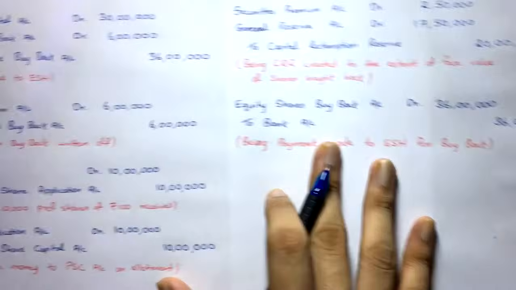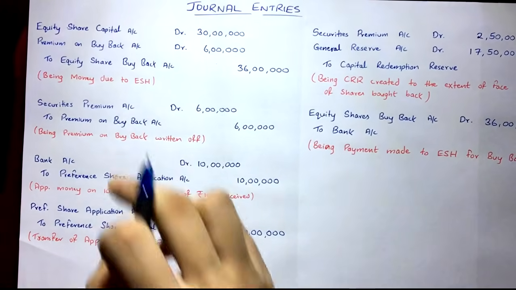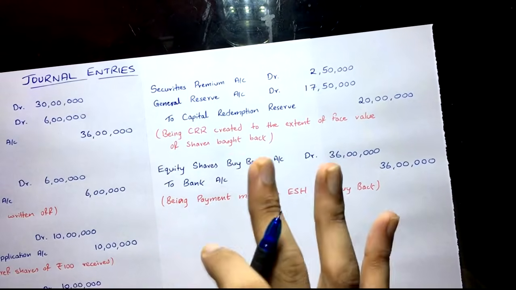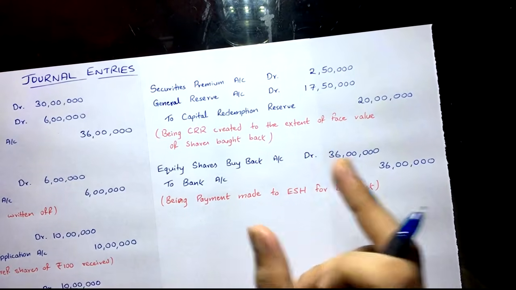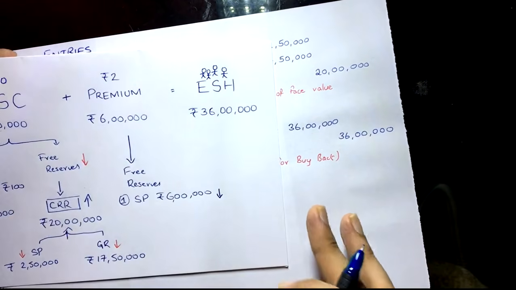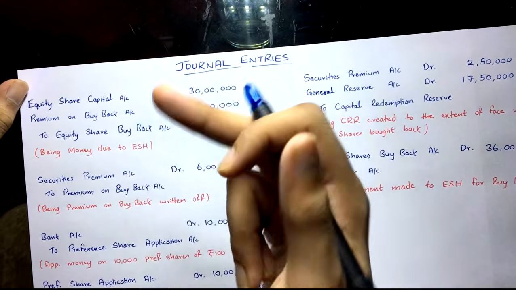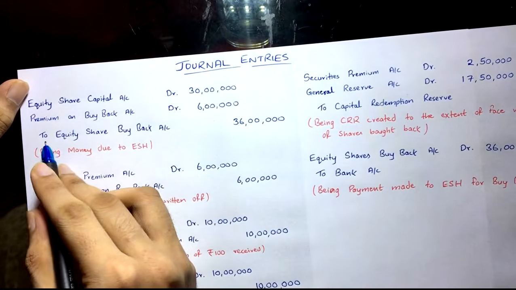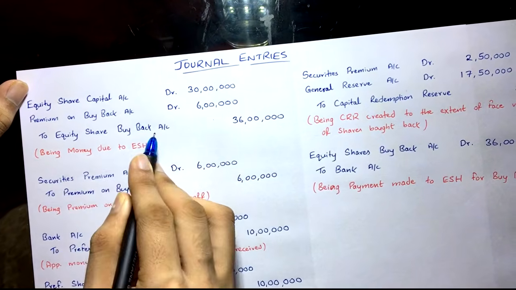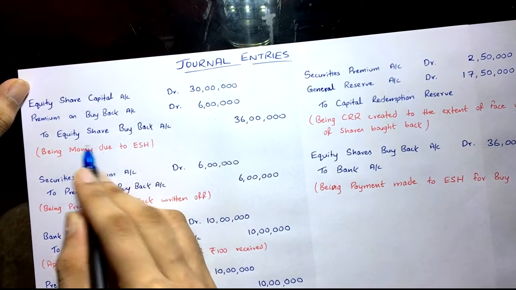So everything is done, the due entry is done. Then you have the return of the loss, this premium loss, then the fresh issue is done, and then CRR is being created. Everything is done. At last you are going to pay off the equity shareholders. Simple as that. So to pay them off, see the first entry. In the first entry, you accepted that you have to pay the equity shareholders, so you credited their account. Liability was increasing in this first entry to equity share buyback account. This account was credited. We have to pay, money was due.